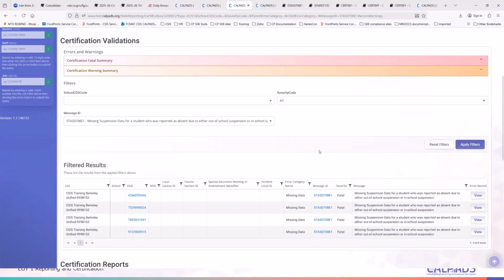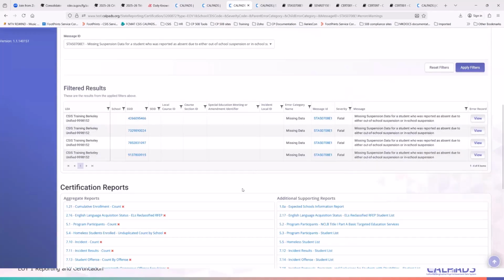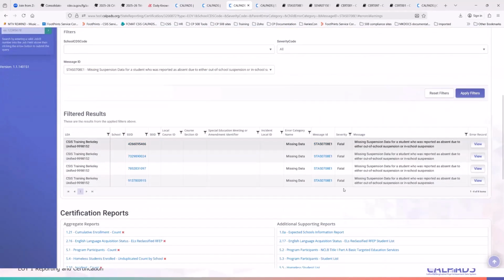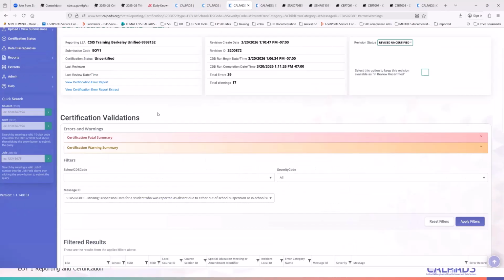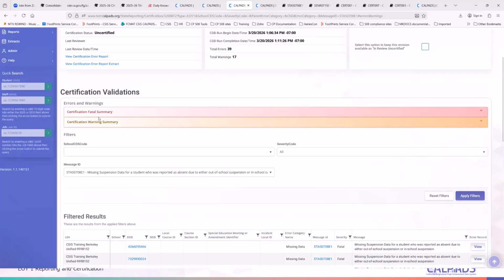So now that you've resolved the errors, you just have to wait for a new snapshot, accept, and update all of the data in the ODS, and for those errors to clear on the certification side. So those are some of the fatal errors that have to be resolved in CalPADS.